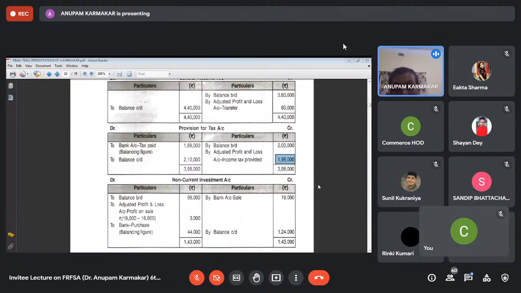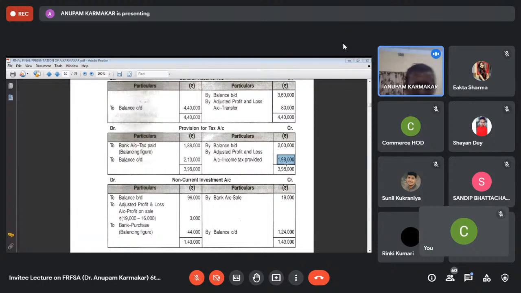And in the current year, we have to set aside some fund from the profit and loss account, which is equal to the closing balance of provision for tax. So by adjusted profit and loss account, that will be 2,10,000. That means this treatment will be done when nothing has been mentioned regarding the amount of tax paid or the tax provided during the current year.